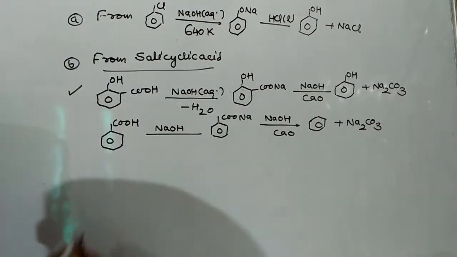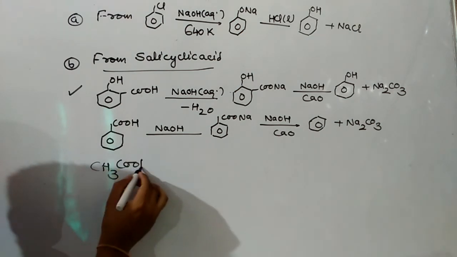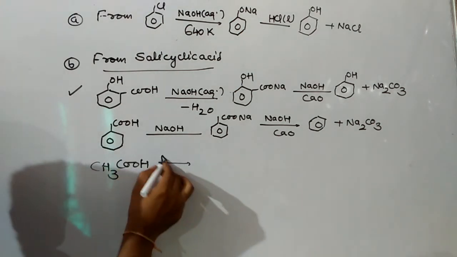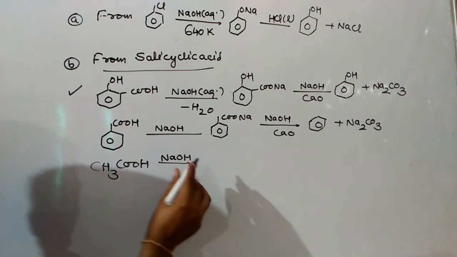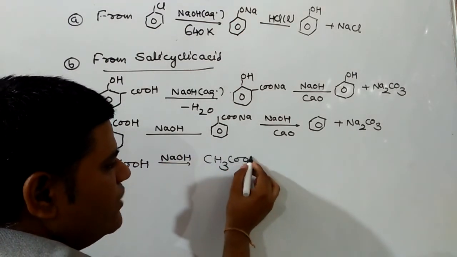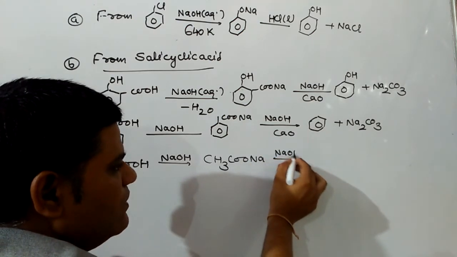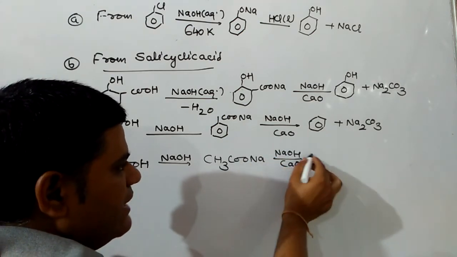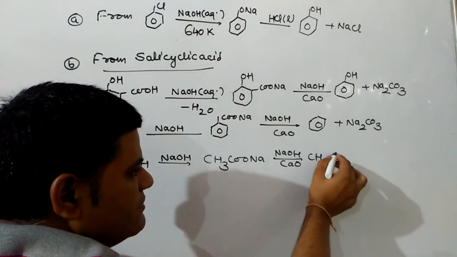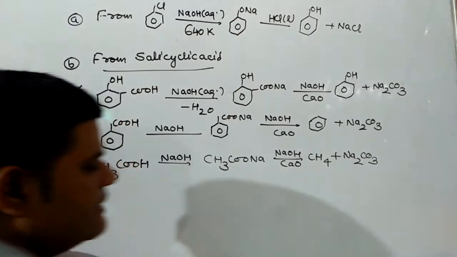Next may be convert acetic acid into methane. For this, first react acetic acid with NaOH, due to which we will get sodium acetate, and then sodium acetate reacts with NaOH in presence of CaO to give you methane plus sodium carbonate. These conversions might be asked in your exams.